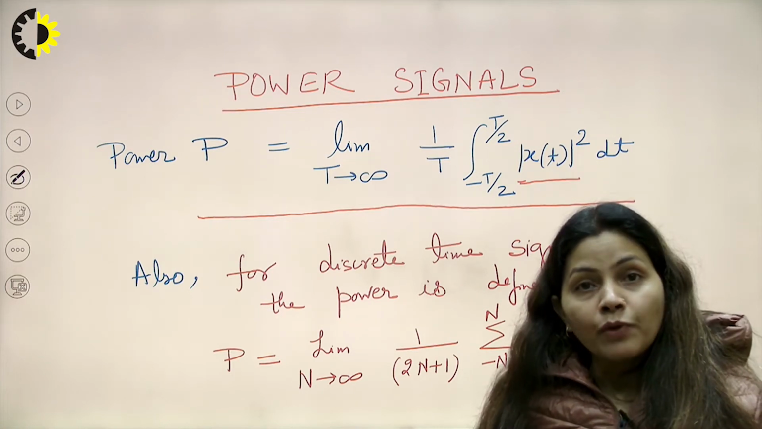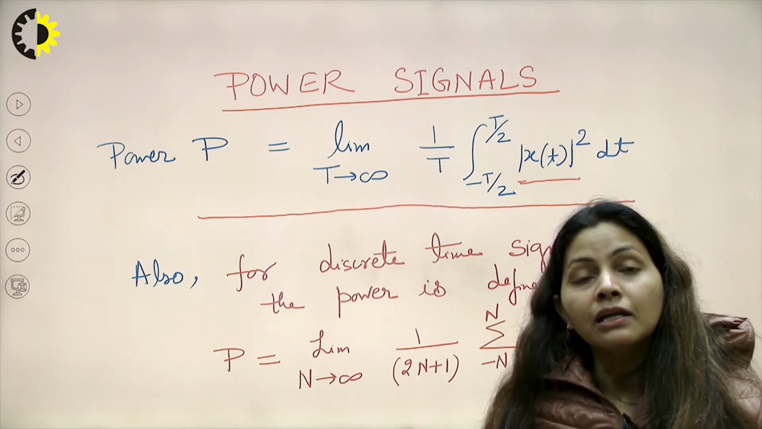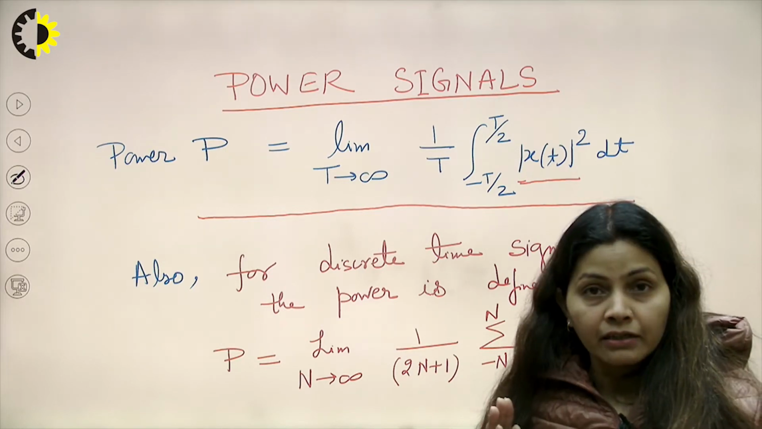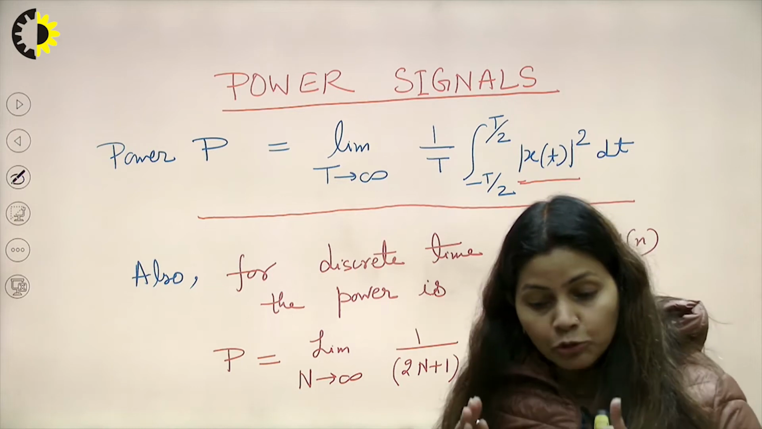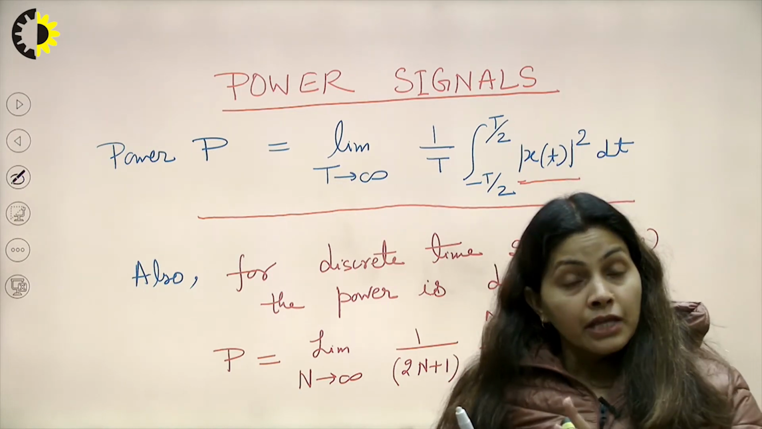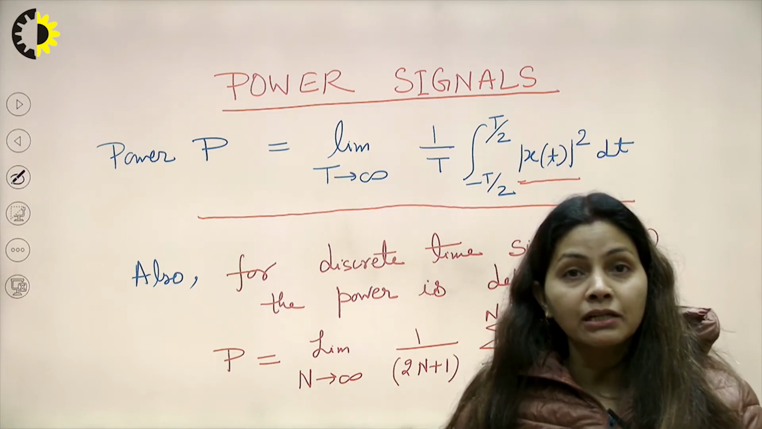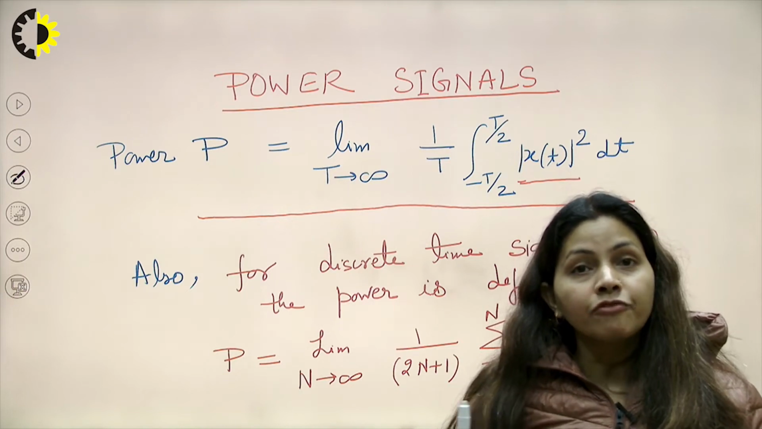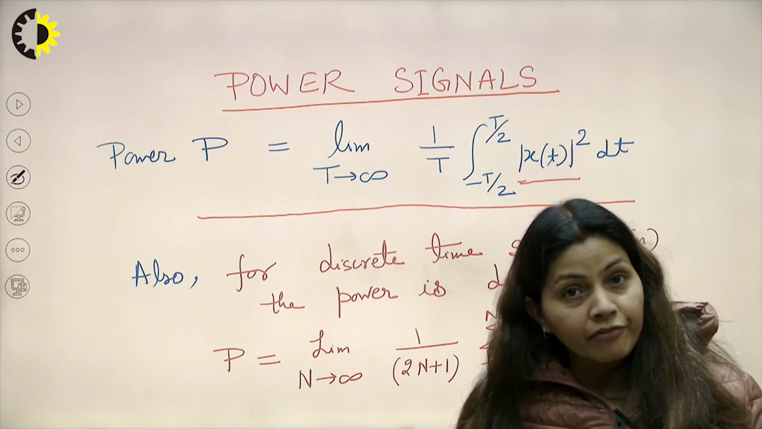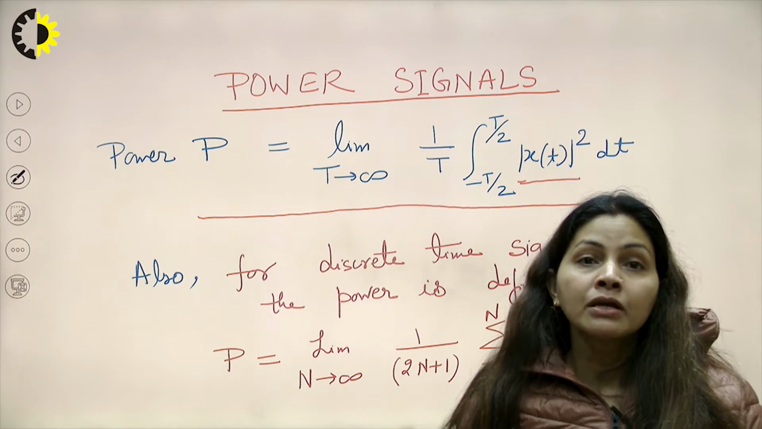So, in this way we can calculate the power of any given discrete signal, that is, the power of signal xn. So, up to this point, we have learned 4 formulae: the energy of the signal for continuous time signal and for discrete time signal, and the power of the signal for continuous time signal, and for discrete time signal xn, we have calculated the power.